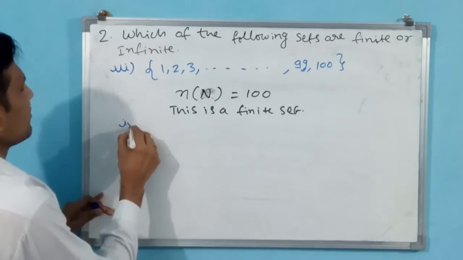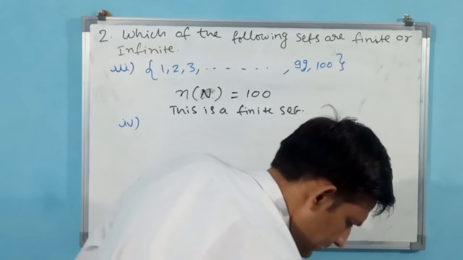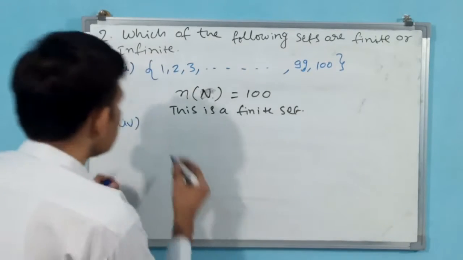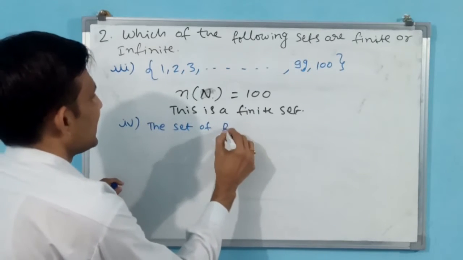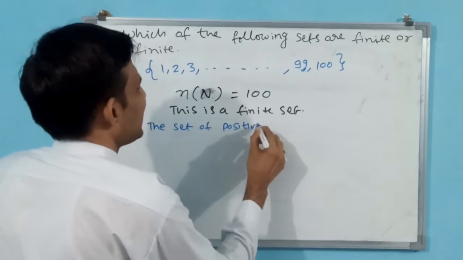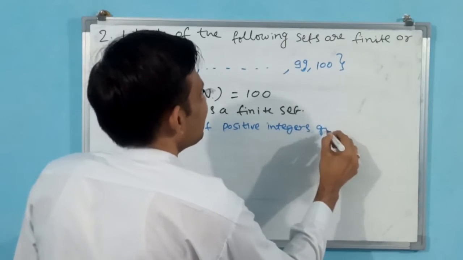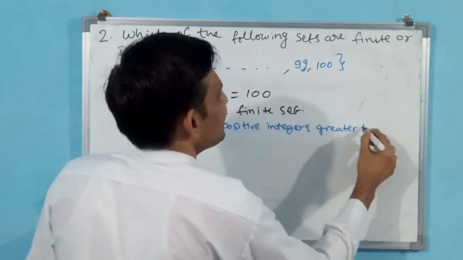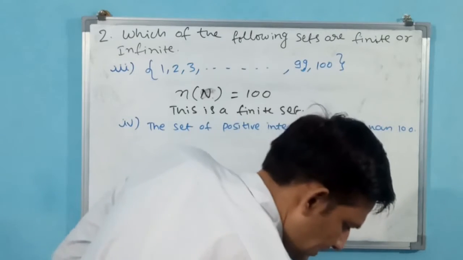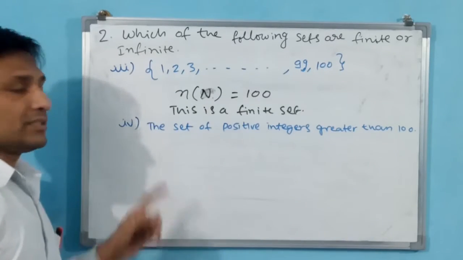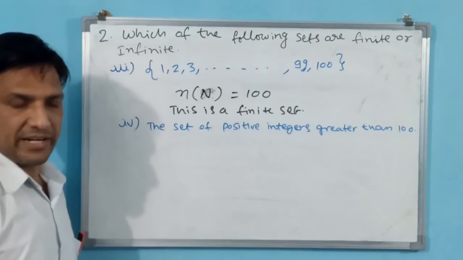Now let us go for the fourth part of the second question. See the question: the set of positive integers greater than 100.